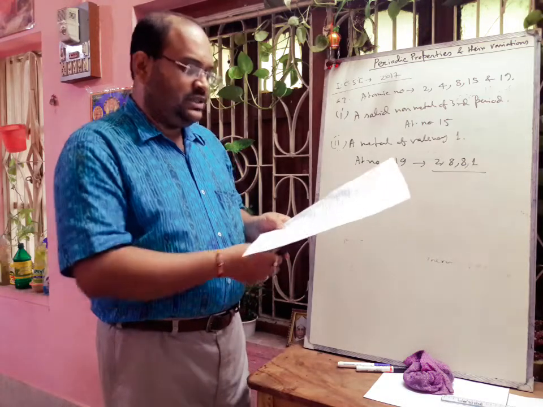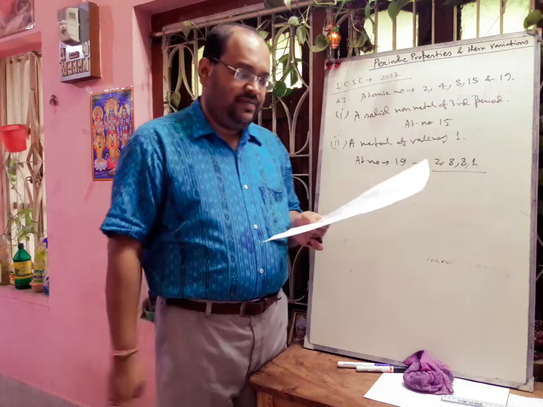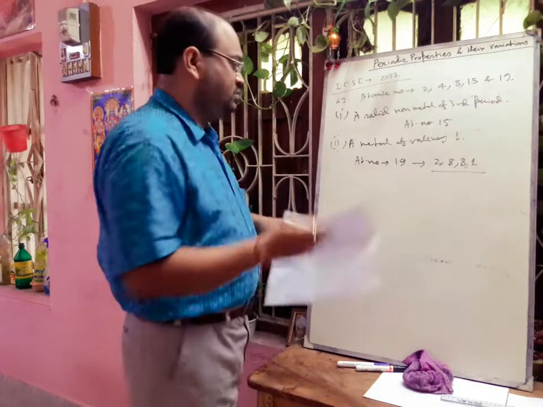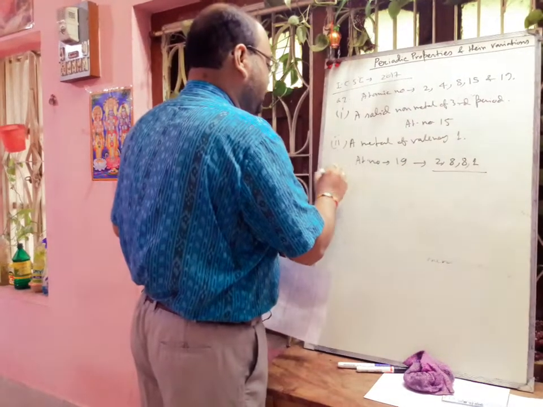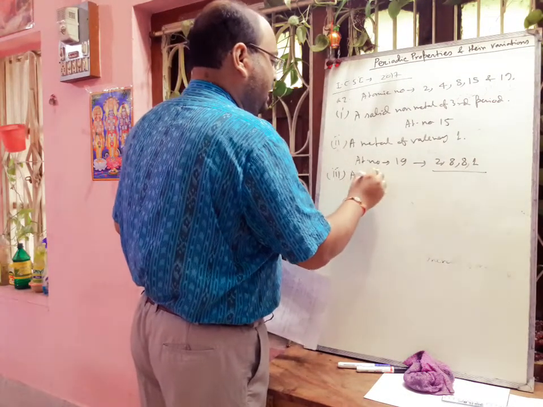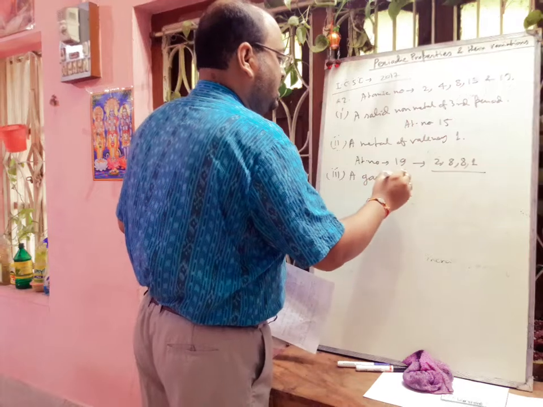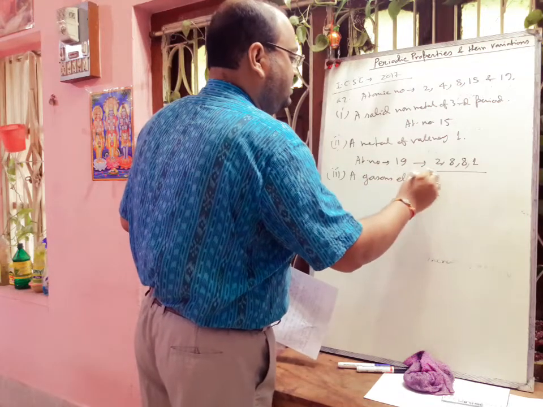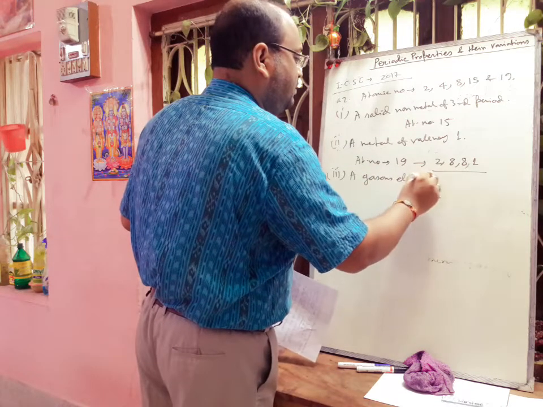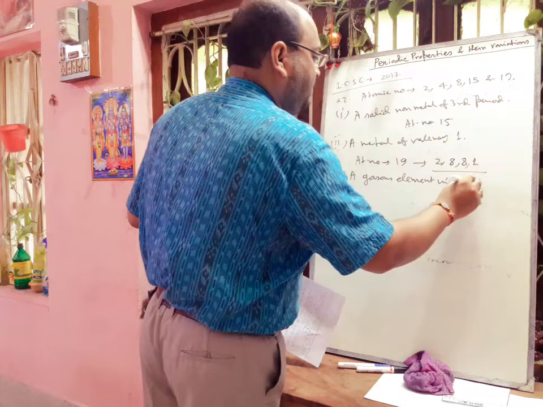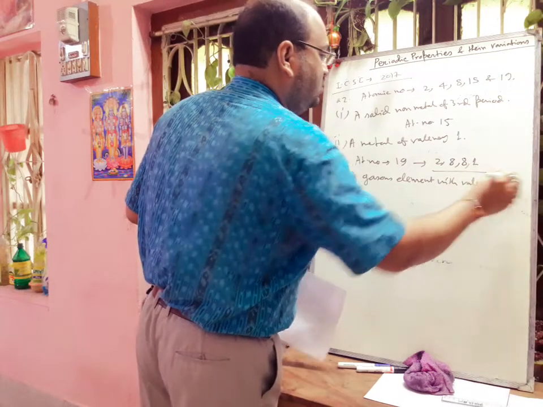Next question is given. A gaseous element with valency 2.